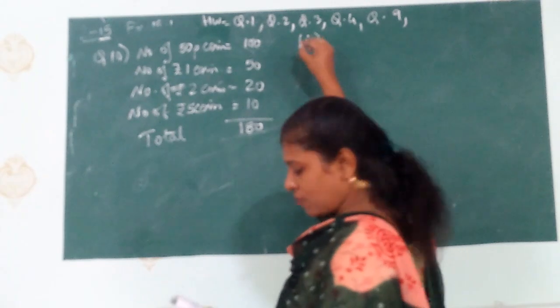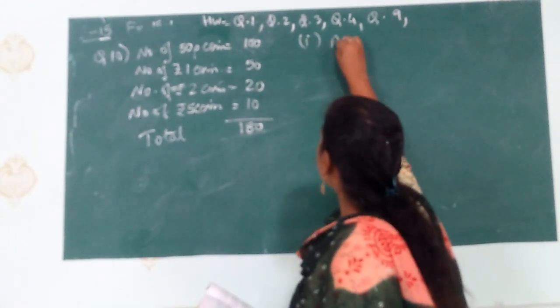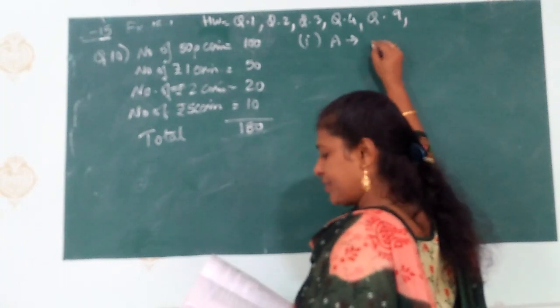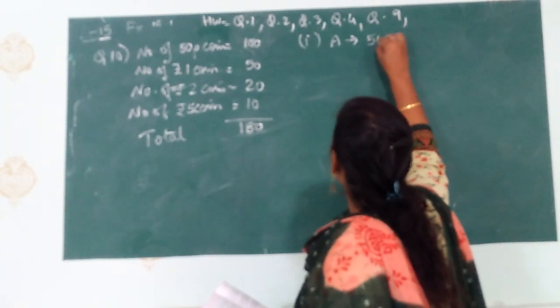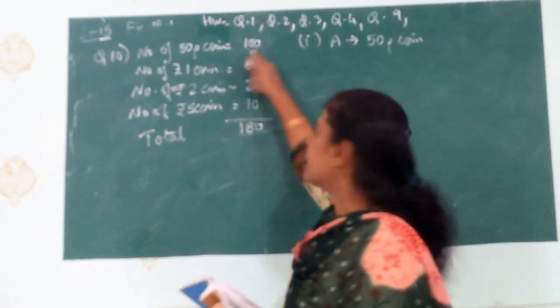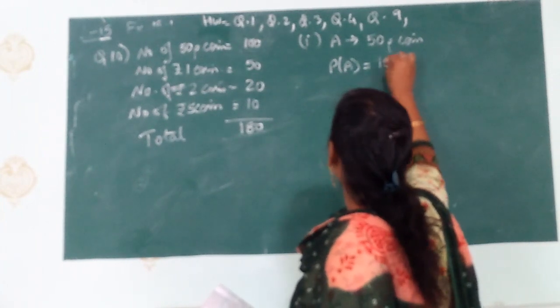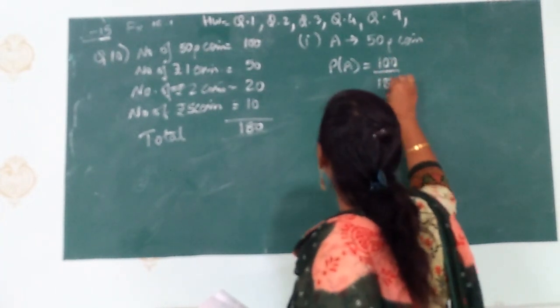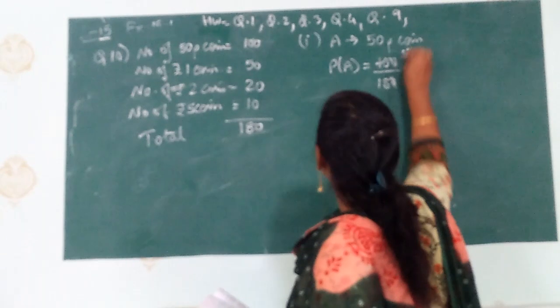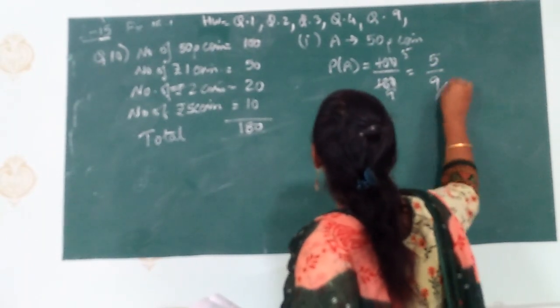Now the first question, what is given is, what will be the 50 paisa? That is, I am taking it as A, 50 paisa coins. Falling of a 50 paisa coin. 50 paisa coins are 100. So probability of A will be 100 upon total 180. So 2 5s are 10, 2 9s are 18. The answer will be 5 by 9.